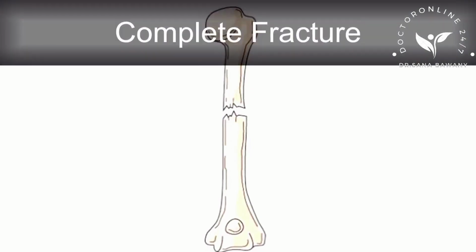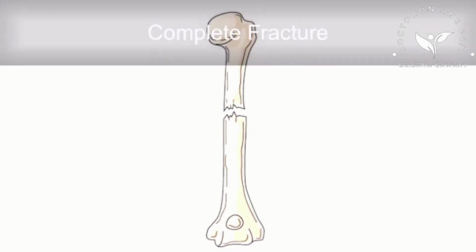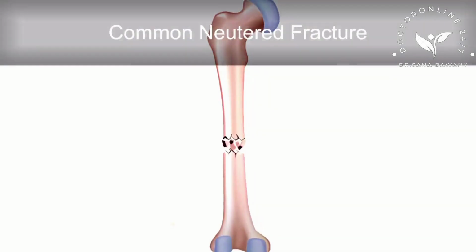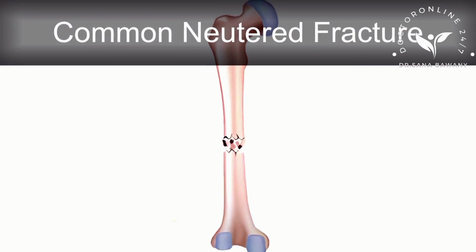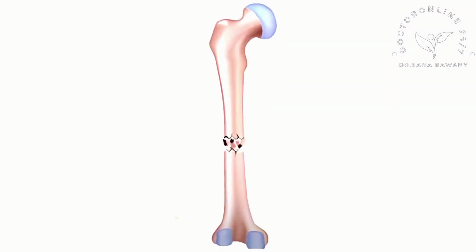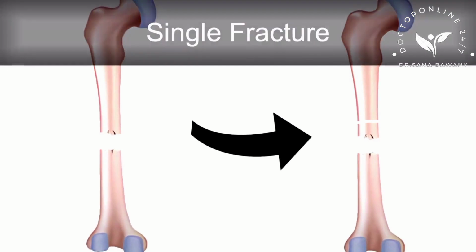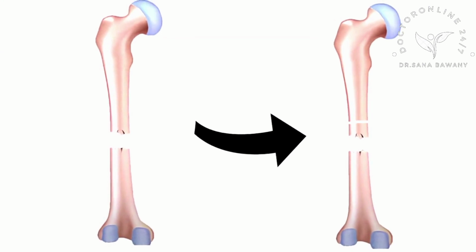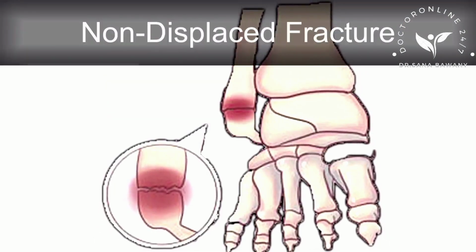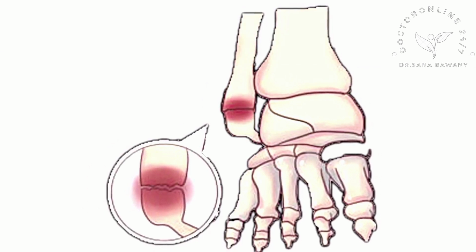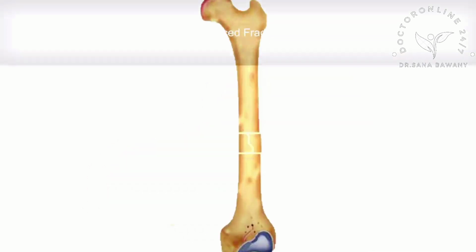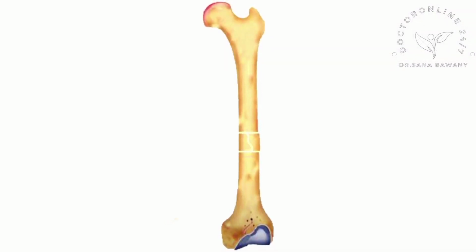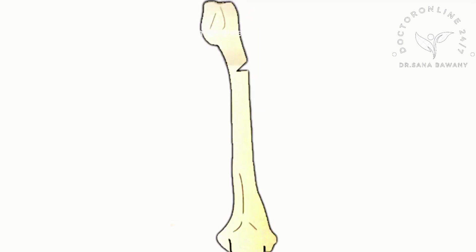Complete fracture. A fracture in which the bone breaks completely. Types of complete fractures are: comminuted fracture. Bone fragments break into 3 or more pieces. Single fracture. Bone fragment breaks in one place into 2 pieces. Non-displaced fracture. Bone fragments break into pieces and stay in their normal alignment. Displaced fracture. Bone fragment breaks into pieces that shift off their normal alignment.